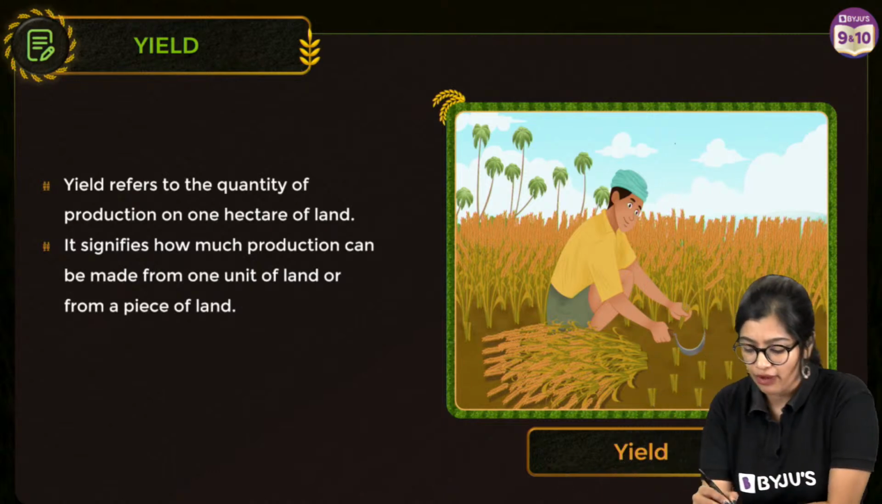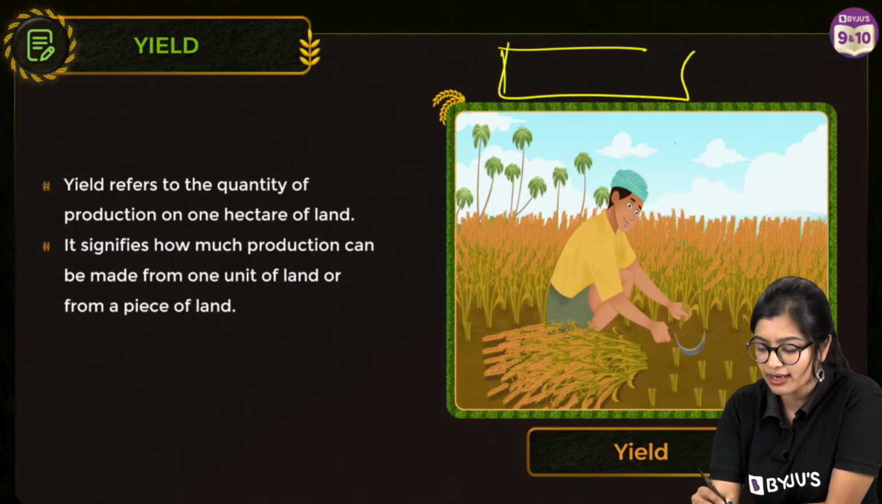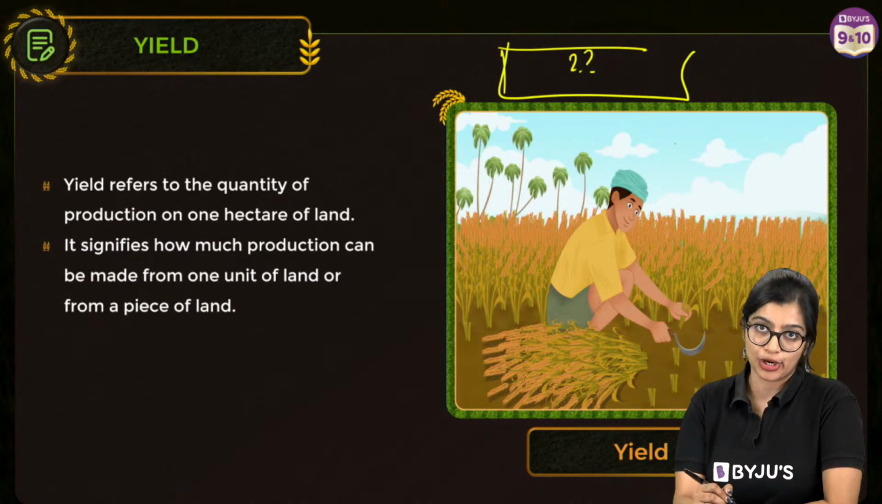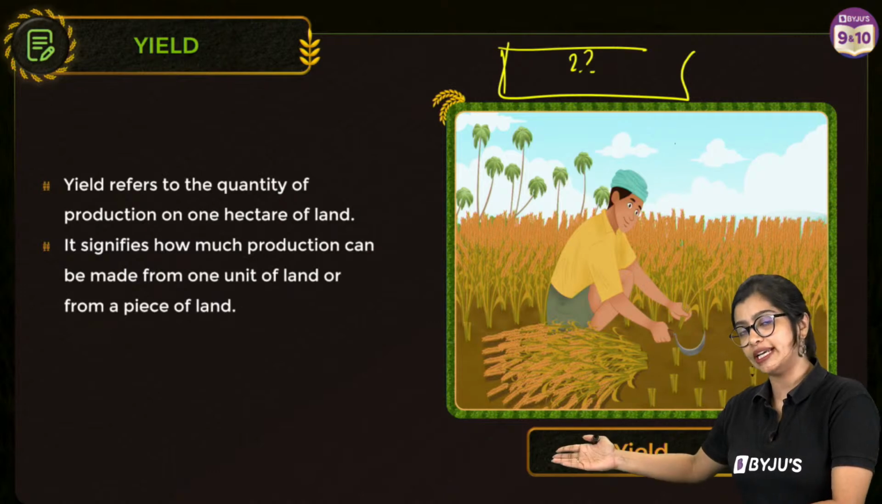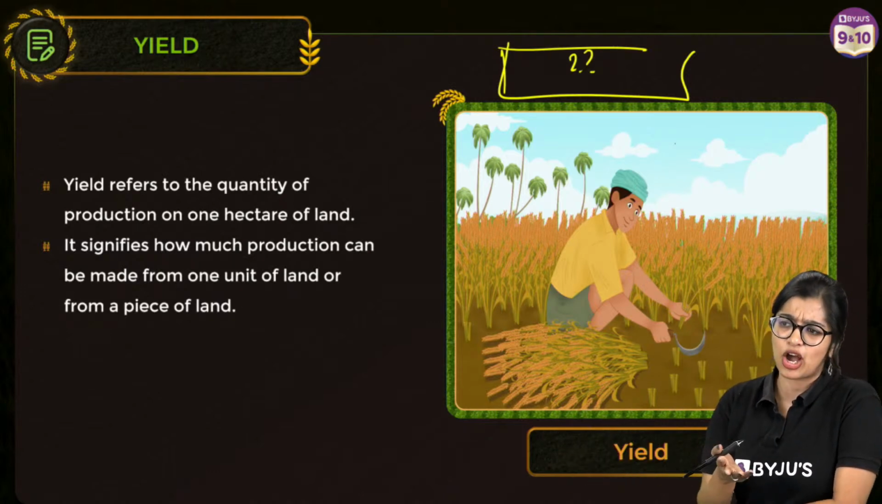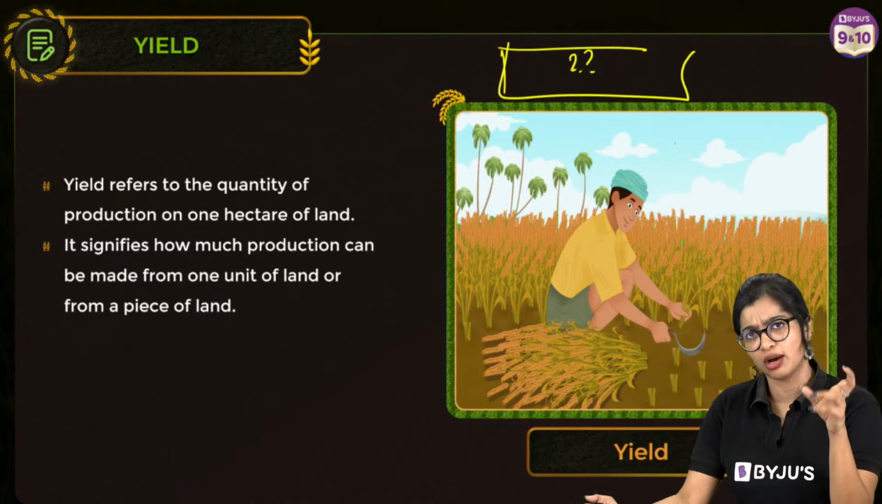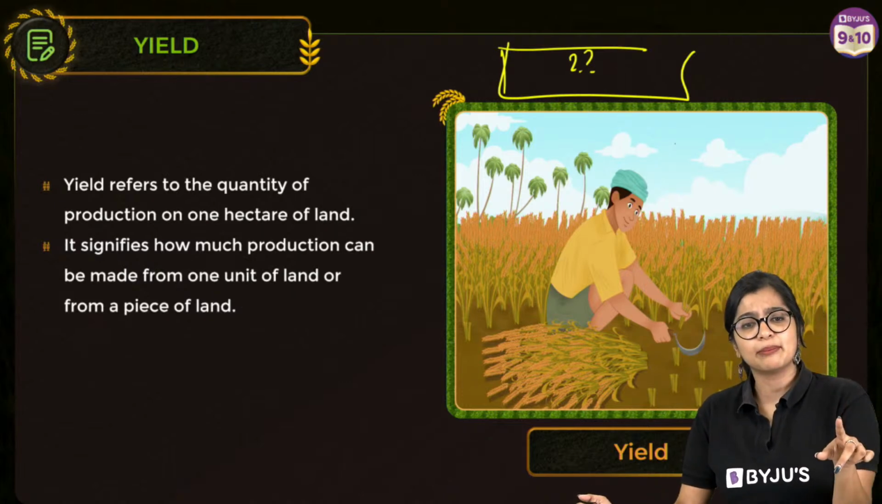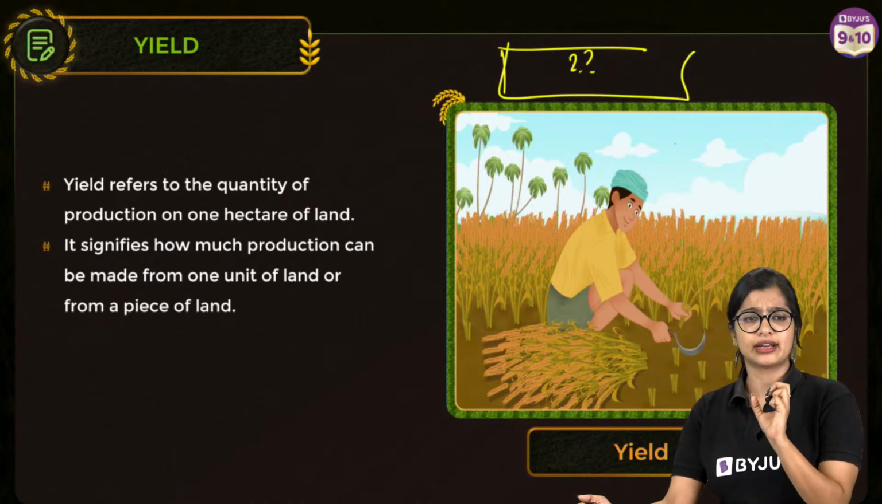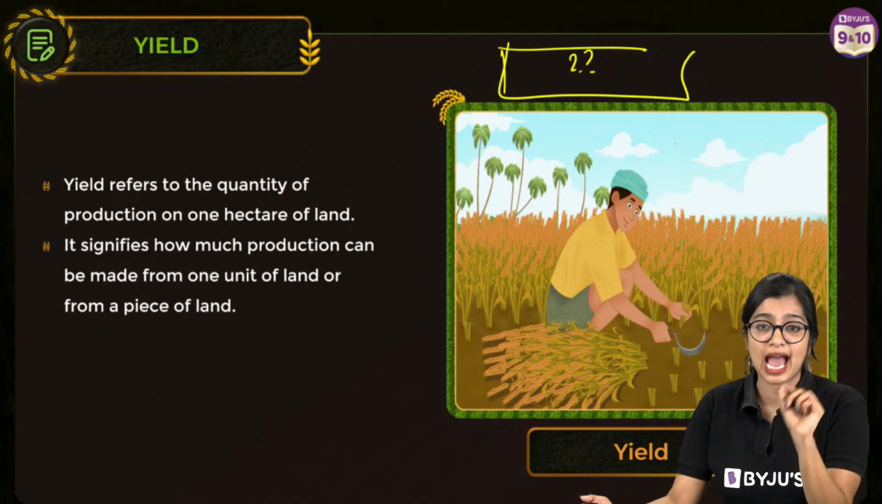Or simply, if I have 1 hectare of land, how many crops am I able to produce? Am I getting a good number of healthy crops? That means I have good yield. But if I'm getting fewer healthy crops and some of them died or didn't even germinate, some are unhealthy and unusable, then we mean that it is low yield. So it's as simple as high yield and low yield.